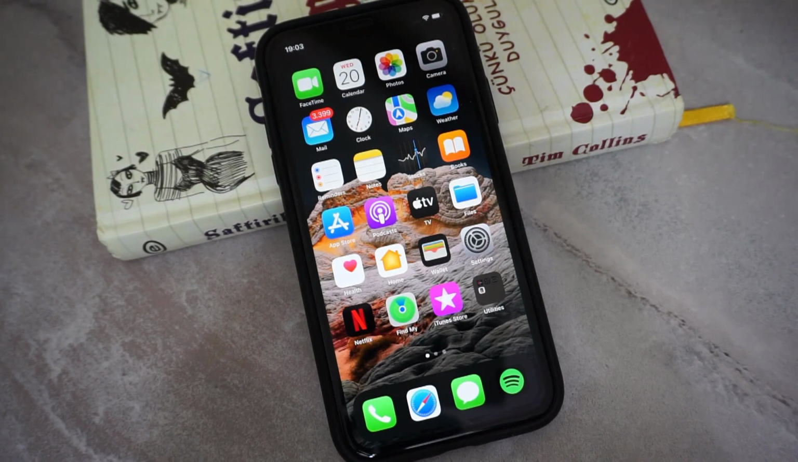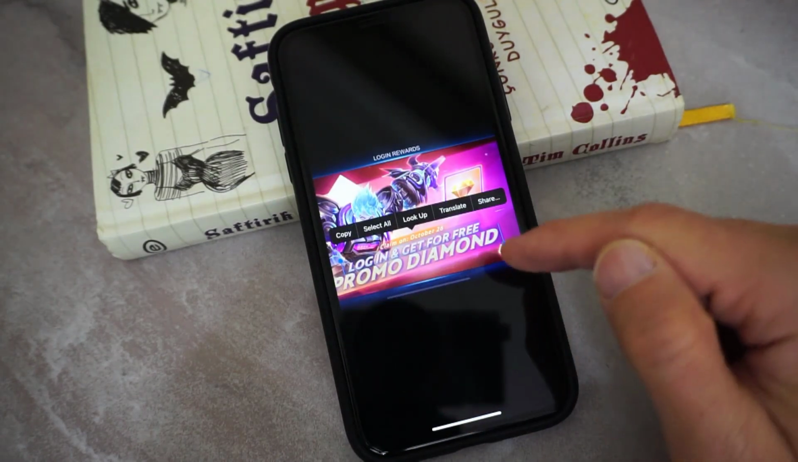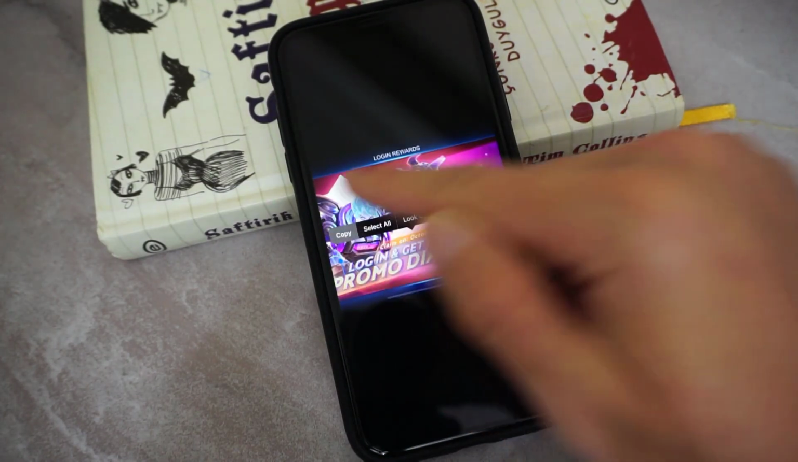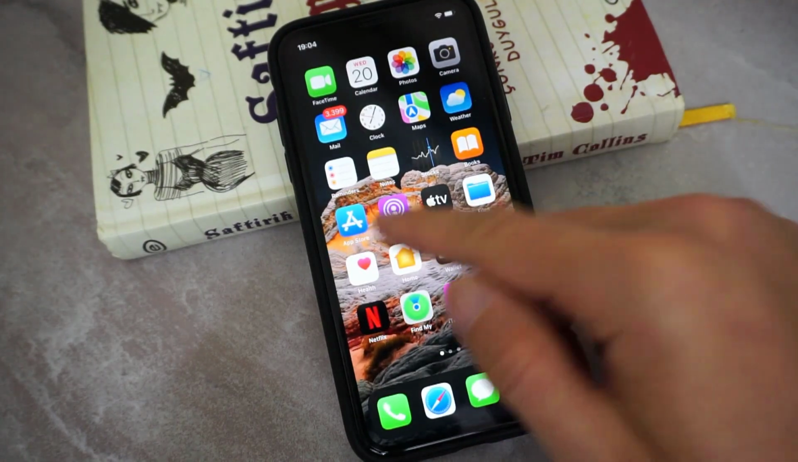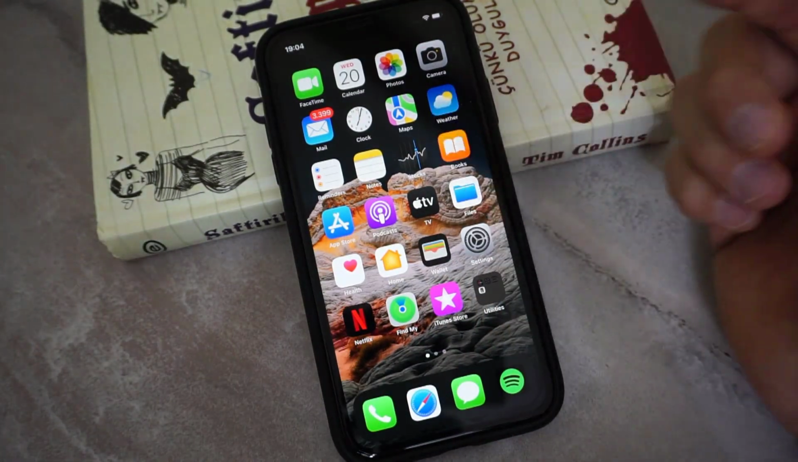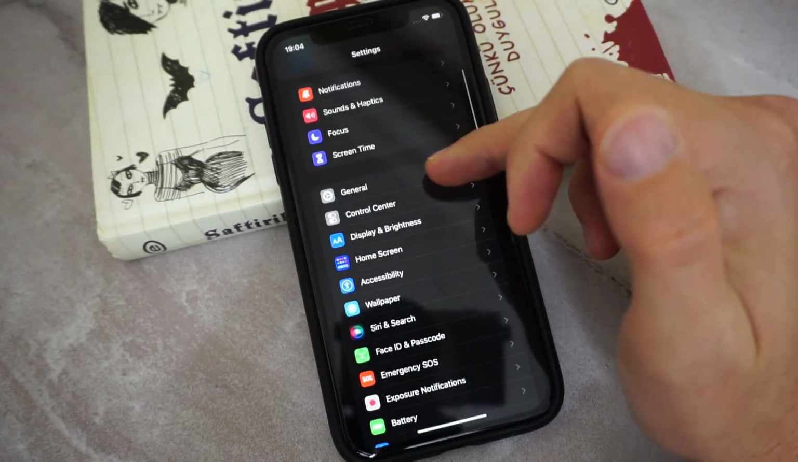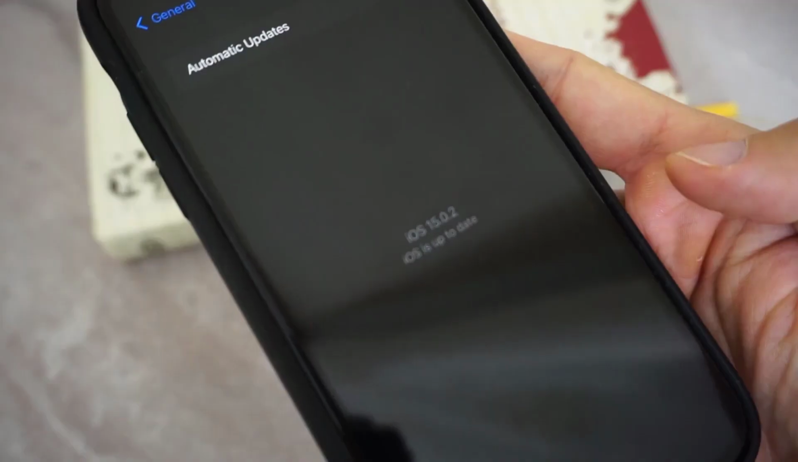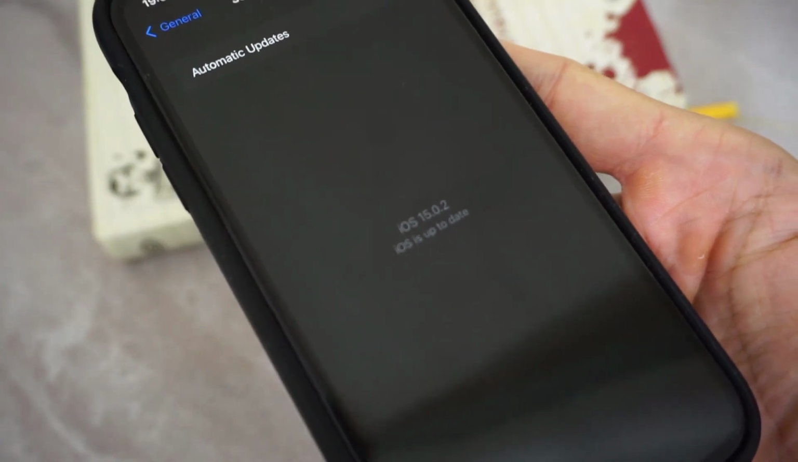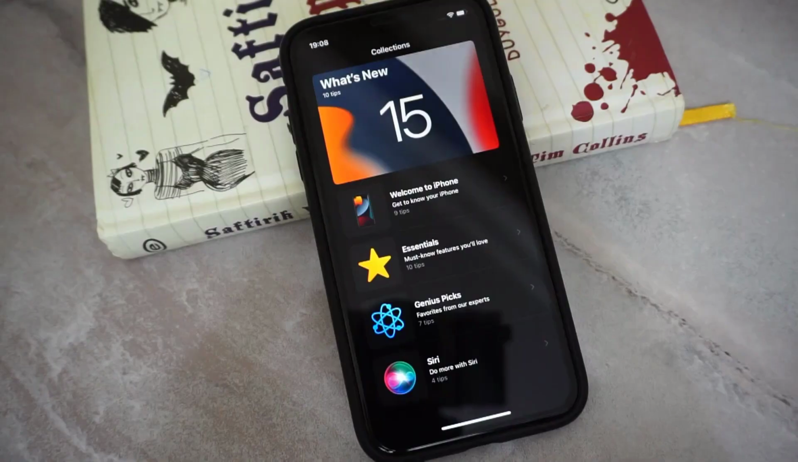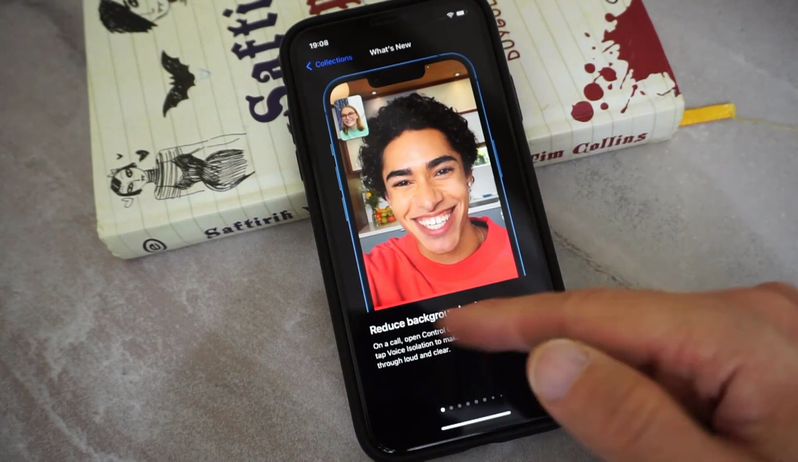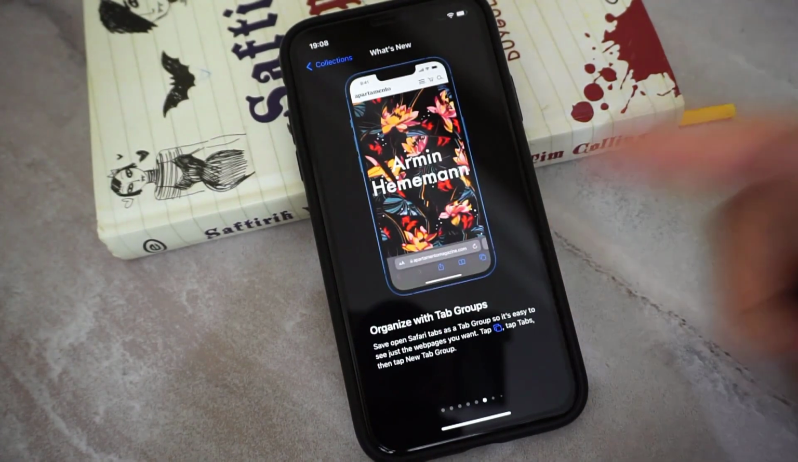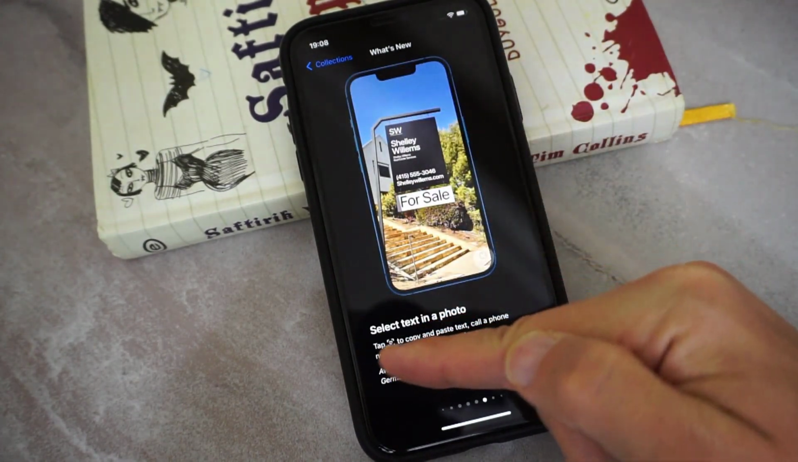In this video we are going to check out an amazing feature, which is copy and paste from photos on iPhone devices. If you want this feature on your iPhone, you have to check for the iOS updated version of your phone. Once you get here, you can see my iPhone iOS version is 15.0.2.